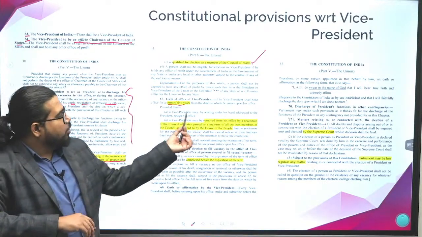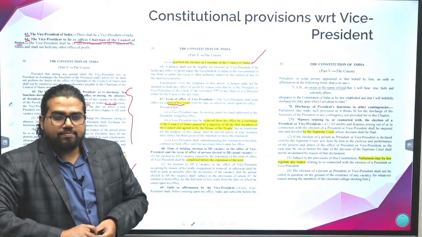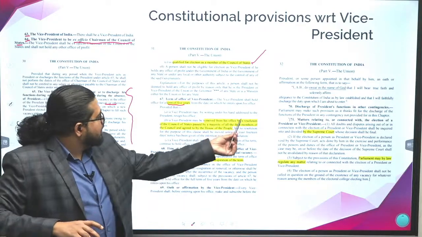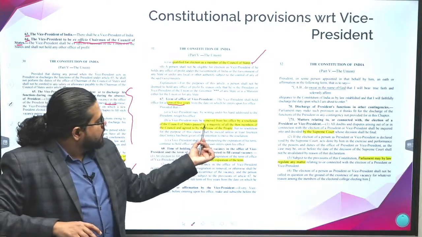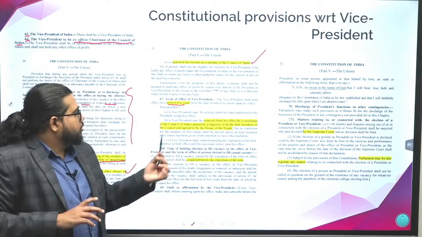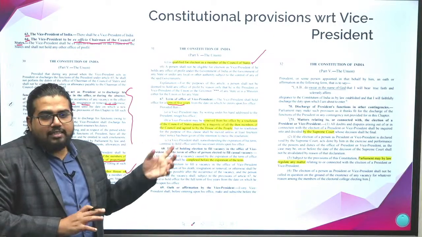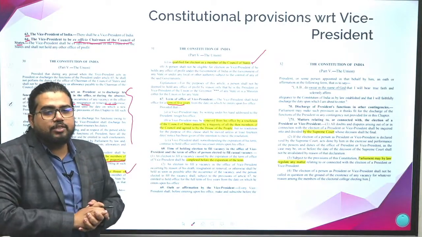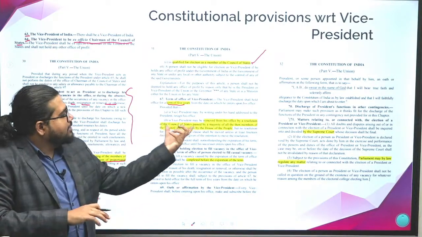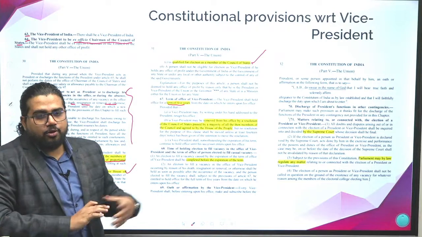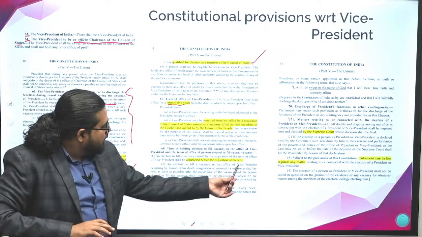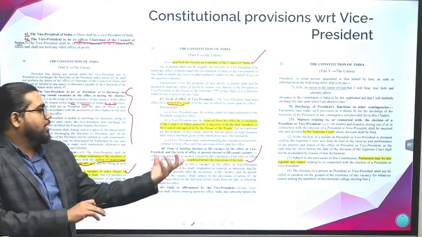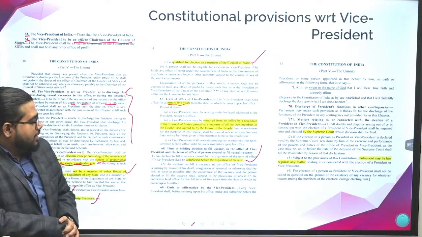What else is important? How is he removed? By a resolution passed by the Council of States by a majority of all the then members of the council. That is, no special majority is required. A simple majority of the then members present in the council is required, and it has to be agreed to by Lok Sabha or the House of the People. And elections, we have seen the option. Election has to be conducted before completion of the term of the sitting Vice President.